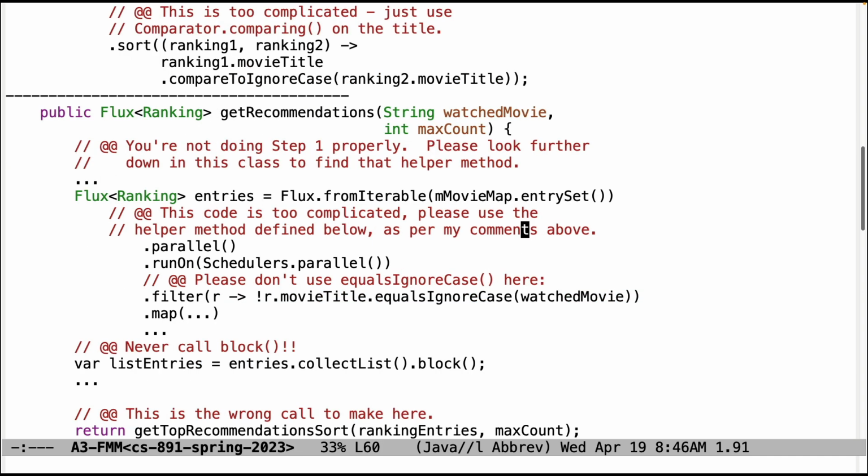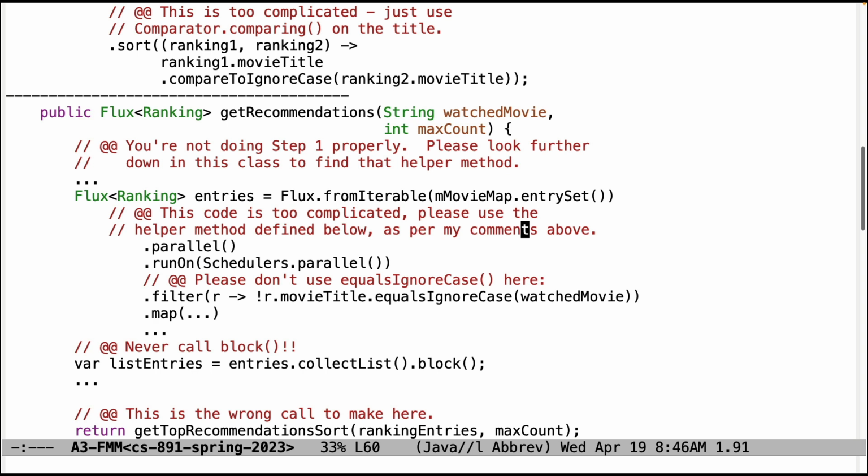Down here, please make sure that you do step 1 properly. Again, my comments weren't particularly helpful. It says helper method. It should have said helper method at the bottom of the class. There's a helper method there that does factoring out the code that's repeated here, so you don't need to repeat it here. So just refine that. Also, don't use equals ignore case, just use equals. We don't need to do that.